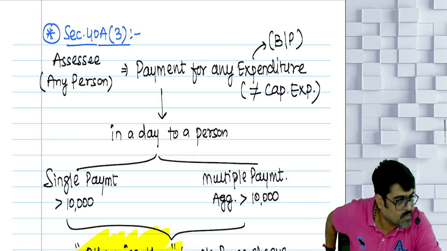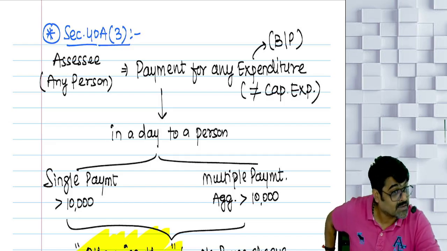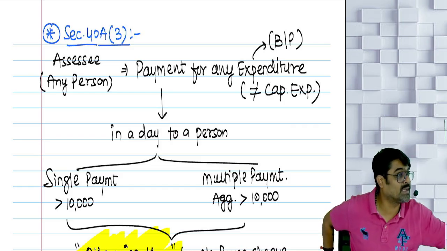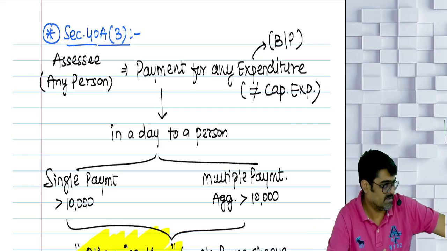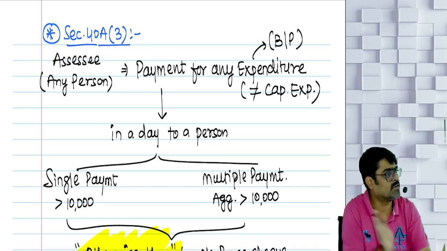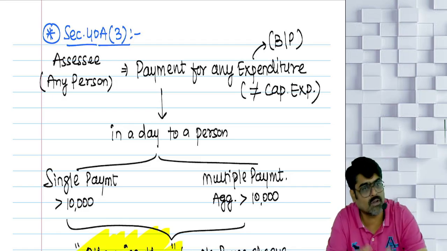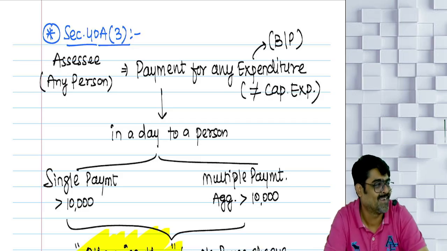Actual cost is 5 lakhs. The 25,000 transportation charges was for this asset, a part of actual cost. You should have paid it by way of prescribed modes because the payment was more than 10,000. There you are not supposed to see the limit of 35,000. Did you pay by prescribed modes? No. And the payment was also more than 10,000. Even if it was transport charges, it will be disallowed. Will not be added to the cost of asset. So what is your cost of asset now? You should take the depreciation on this 5 lakh.